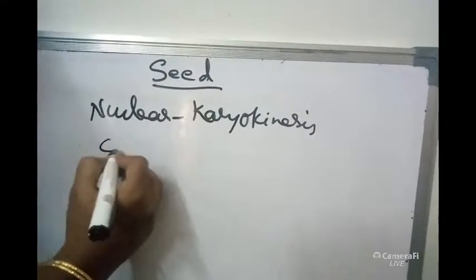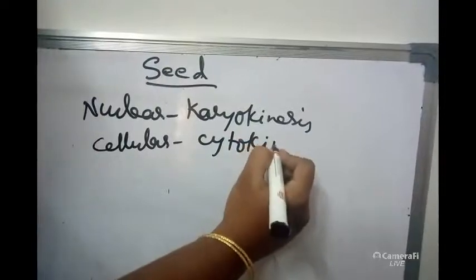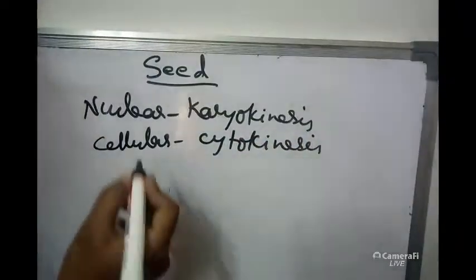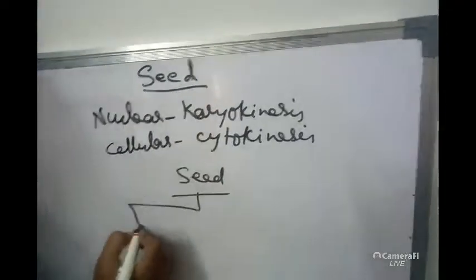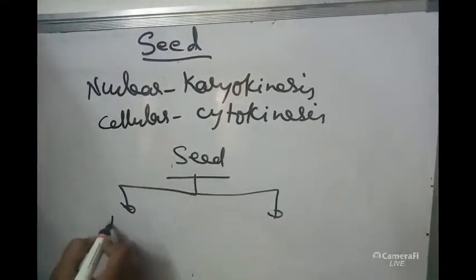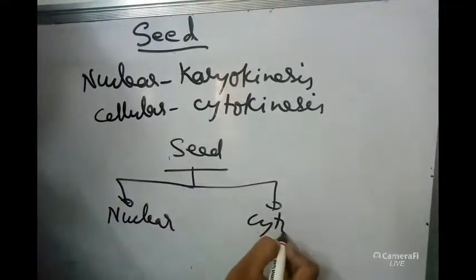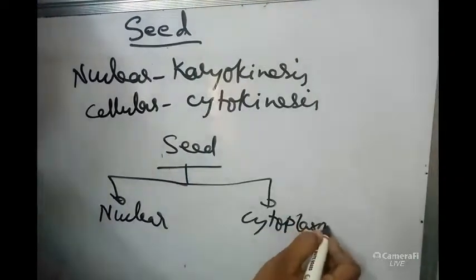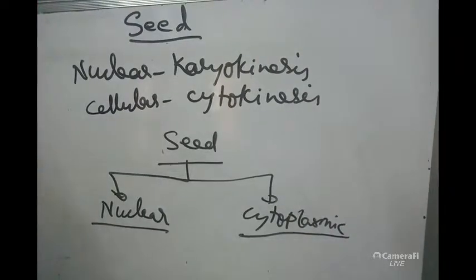Cellularization is also occurring, meaning cytokinesis. If you take a seed, endosperm will be formed by two ways. One will be nuclear division, another will be cytoplasmic division. This is cytokinesis. This is karyokinesis.